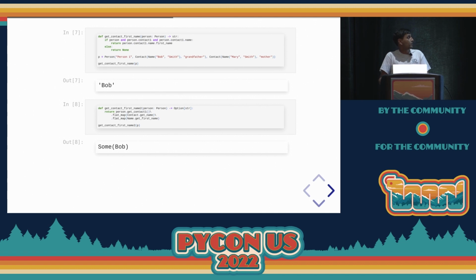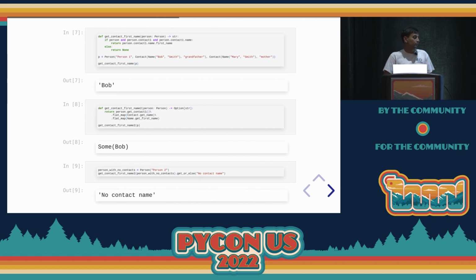The other observation that we can make between the two functions is that the first function, even though it tells me that it's returning a string, doesn't tell me anything in the function signature that this string could potentially be empty. In the lower function, I can see that it returns an option of string. So the caller of this method now knows that this value being returned could be empty, and they are forced to deal with the case of emptiness. And in the case of an option class, you have something like get or else. So if there's no value, you can supply a value there.